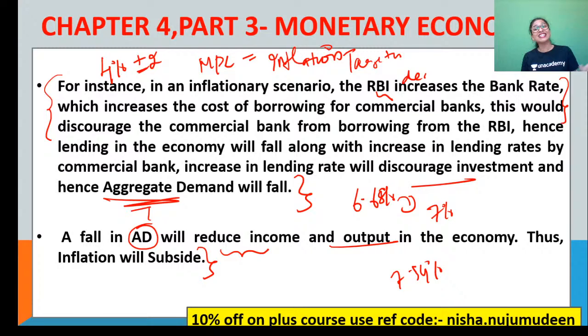Matlab, they are going against their targeting by saying that it is okay to have a higher rate of inflation, and that is why they are keeping the bank rate constant. The reason they gave is that they will follow the accommodative stance. As I told you, what is the accommodative stance? Cutting the rates, the bank rate, repo rate and so on, to make sure that the economy is back on track, there is money supply, and the economy is boosted.